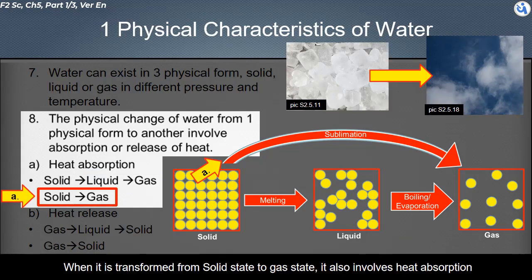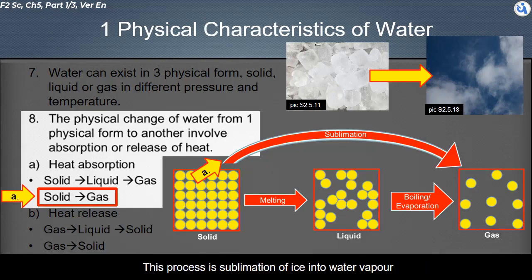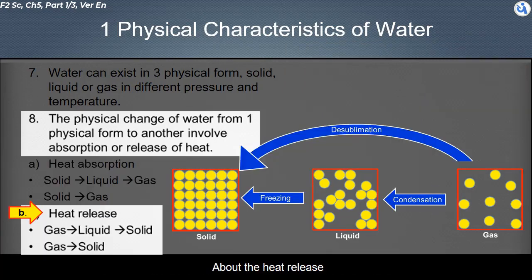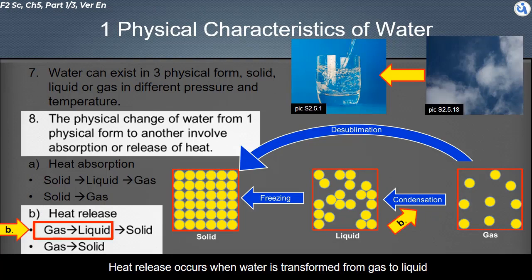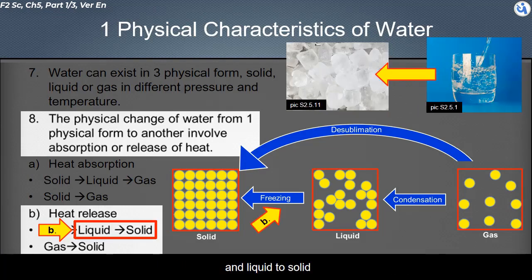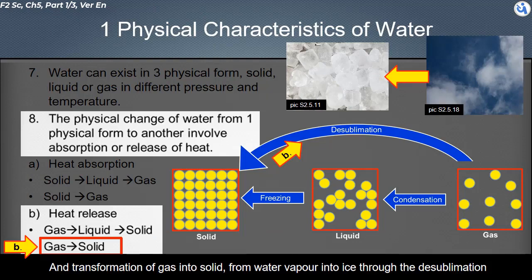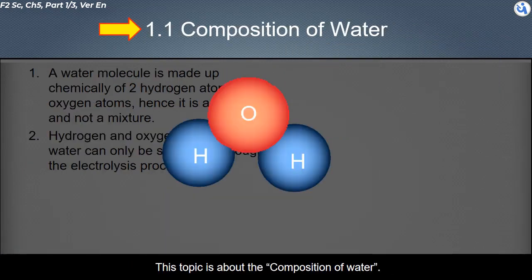When it is transformed from solid state to gas state, it also involves heat absorption. This process is sublimation of ice into water vapor. About the heat release. Heat release occurs when water is transformed from gas to liquid. This is the condensation of water vapor into water, and liquid to solid. This is the freezing process of water into ice, and transformation of gas into solid, from water vapor into ice, through desublimation.